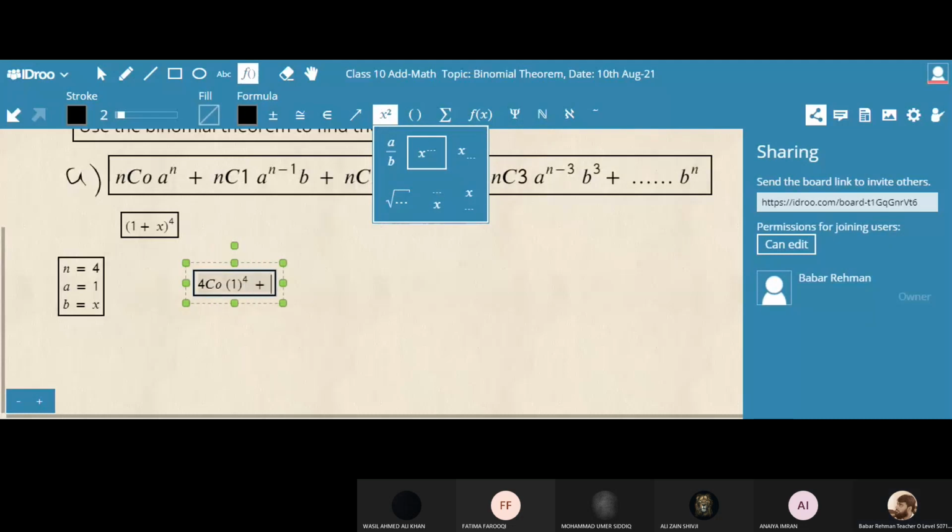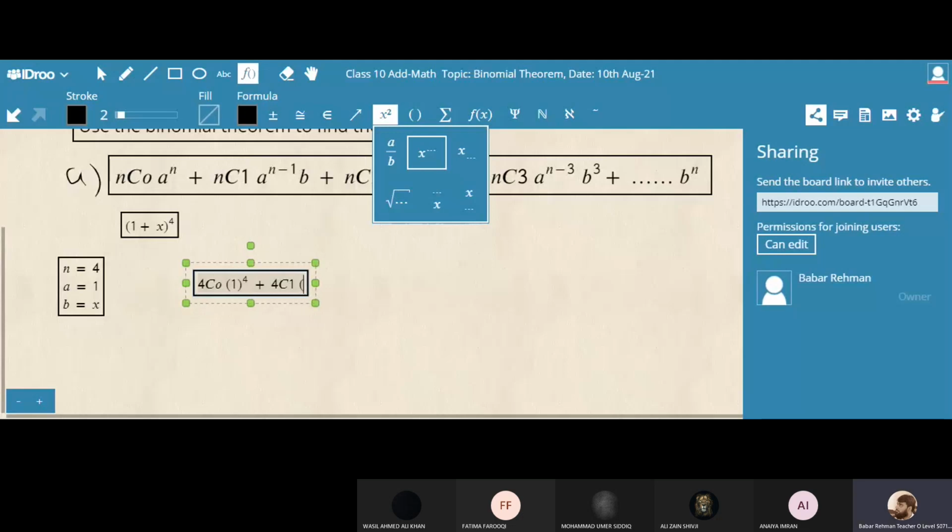Next term, nC1. What is n? Now I write 4C1. Now what is the power of a? First, the power of a was 4. Now the power of a will decrease and the power of b will increase. The power of b in the first term was 0. What is a?